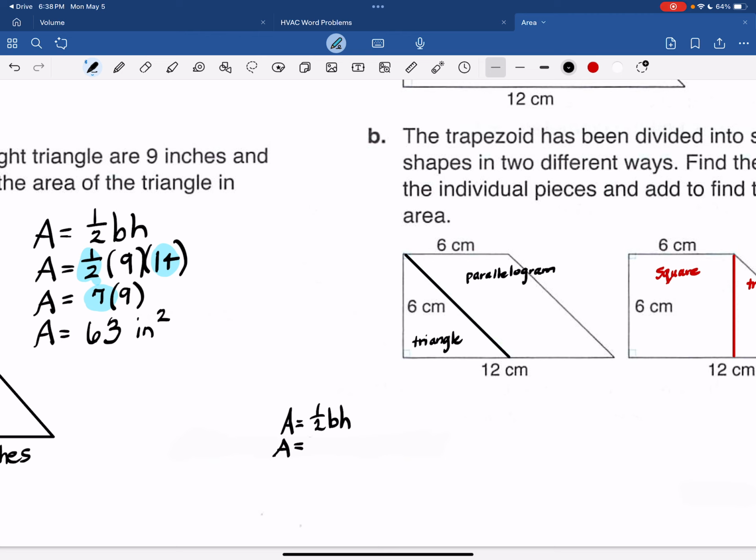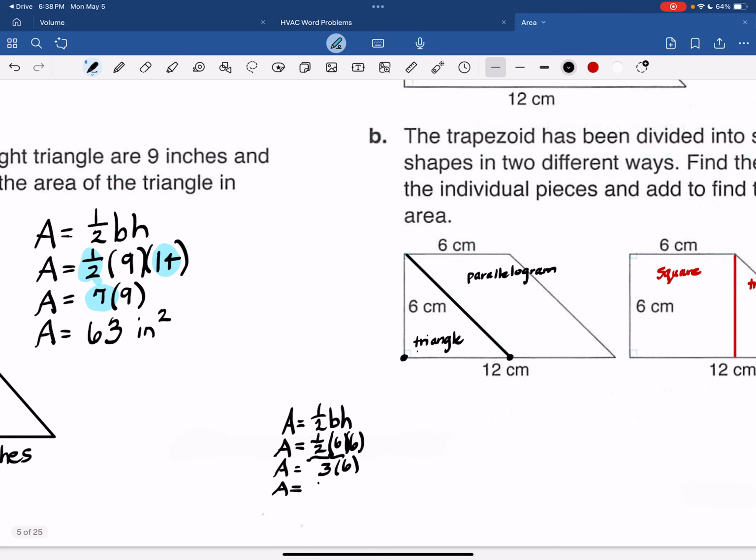So that's going to be 1/2 of 6, that's cutting this in half, so 1/2 of 6 times 6. So 1/2 of 36, or you can do 1/2 of 6 is 3, and 3 6s are 18. So this would be 18 square centimeters.